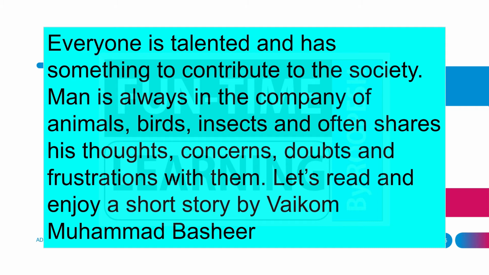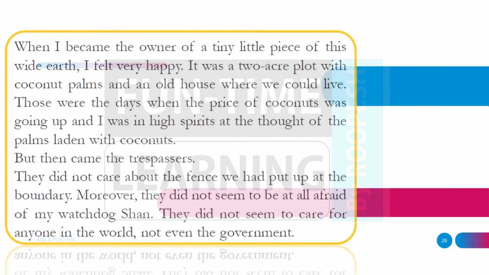The painting that we saw earlier was Vaikam Muhammad Bashir and his wife. They were sitting in their homestead. Here begins the story. This is a story told in first person, which means it is Vaikam Muhammad Bashir who is narrating what is going on here.